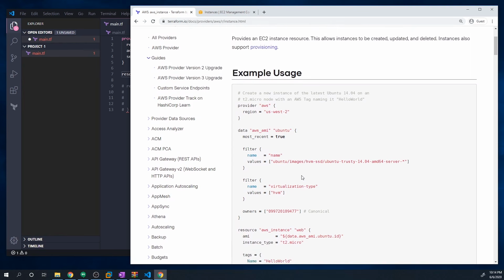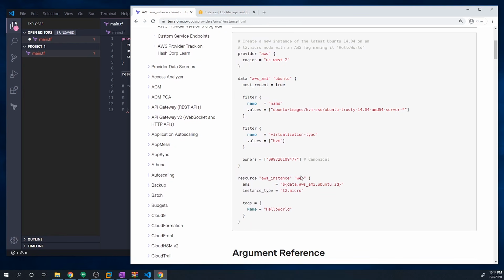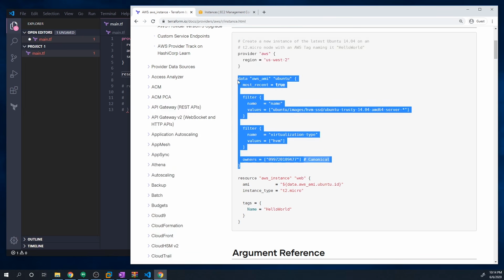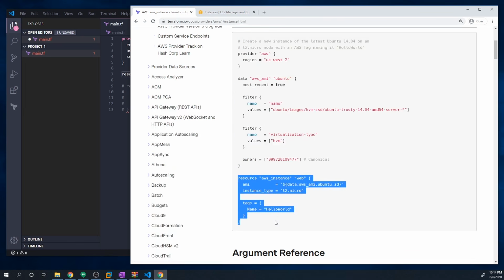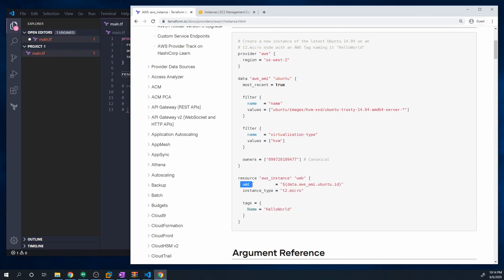And it's going to give you an example. And this is what I love about their documentation. Their examples are super helpful. But basically, ignore the data. Once again, we want to focus on just the resource. So this is pretty much the bare minimum of what we need. We have to specify an AMI. Don't worry about this goofy syntax.